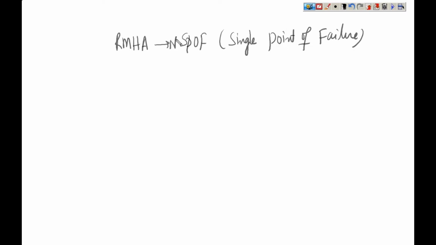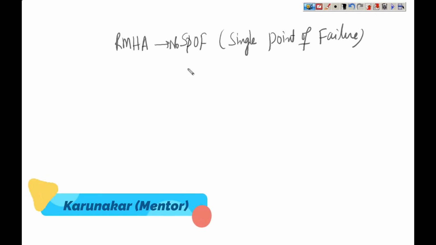Resource manager high availability. So with this, there is no problem of SPOF. What is SPOF? There is no problem of single point of failure in YARN. With resource manager high availability, there is no single point of failure. That is the advantage we have with this YARN.